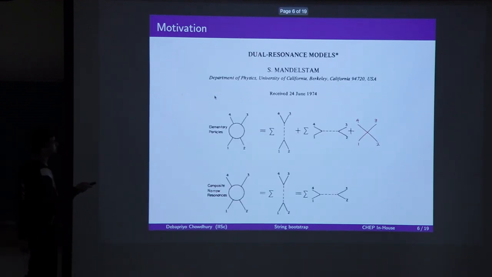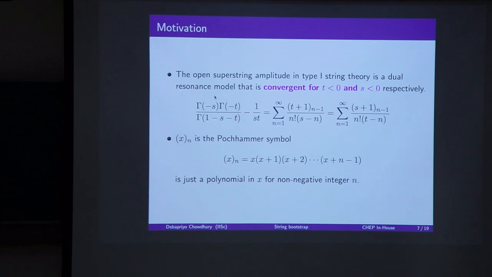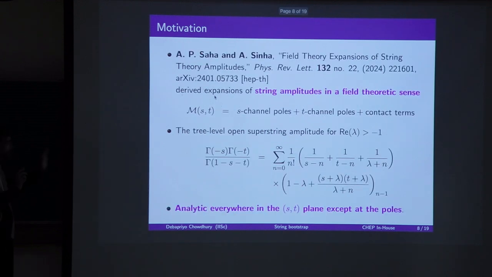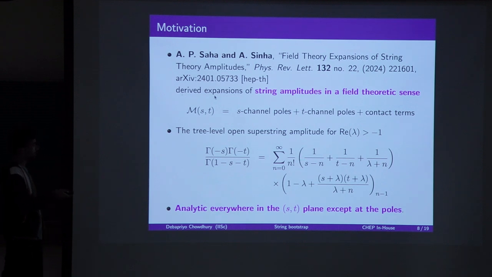This model is convergent only if we have t less than 0 and s less than 0 in the complex ST plane. So we needed a representation of this amplitude that had this Feynman diagram kind of expansion with S channel, T channel, and this contact term. Plus, it had to satisfy the condition that it should be analytic everywhere in the ST plane.